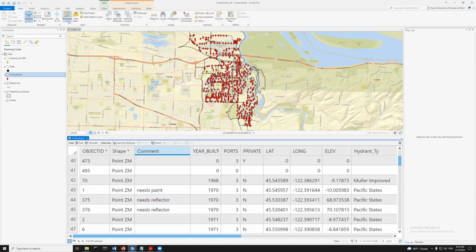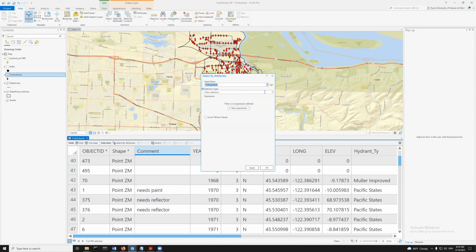All right, so same kind of deal. Select by attributes, fire hydrants, new selection, new expression, where the comment is equal to, and then I click over here and I look for things, and this guy says needs paint.